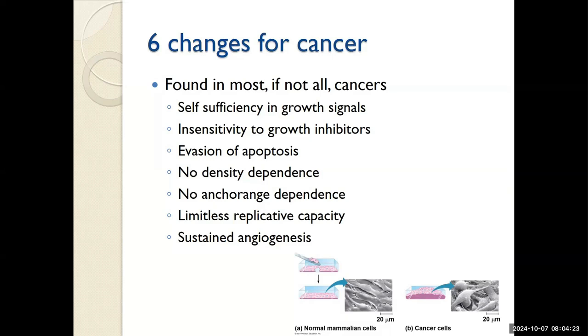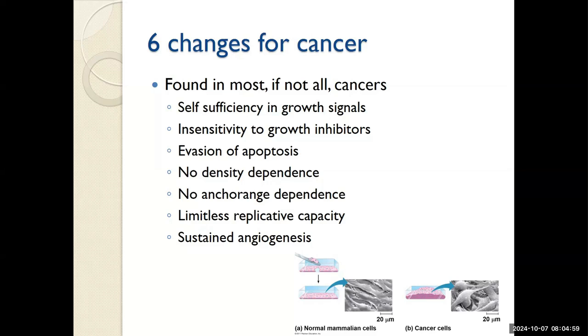The first being self-sufficiency. It does not respond normally to the body's control mechanisms. In this case, it makes its own growth signals, not waiting to get feedback from surrounding tissues. Insensitivity to growth inhibitors. It ignores the regulatory signals to stop dividing. Evasion of apoptosis. This means when the body is trying to target a dangerous cell to commit cell suicide and die, it is able to say, nope, not doing that either.